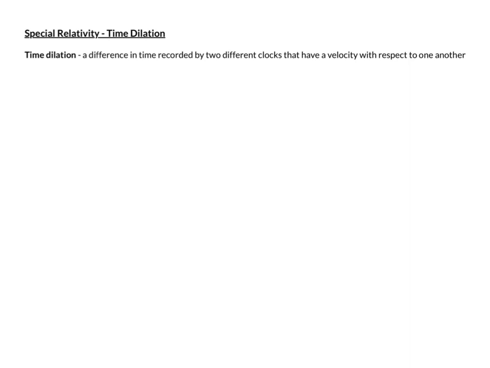Let's look at special relativity and in particular time dilation. Time dilation refers to a difference in time that is recorded by two different clocks that have a certain velocity with respect to one another. Proper time is a time that is measured in the same reference frame in which the event takes place.